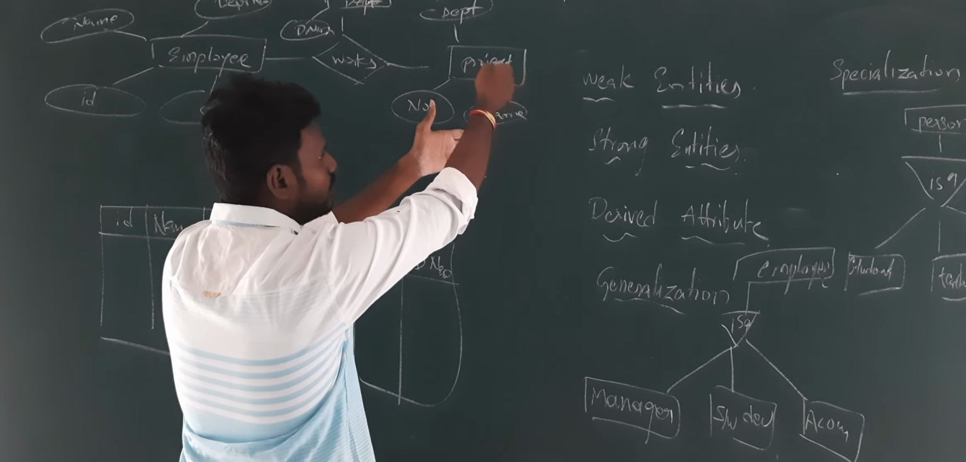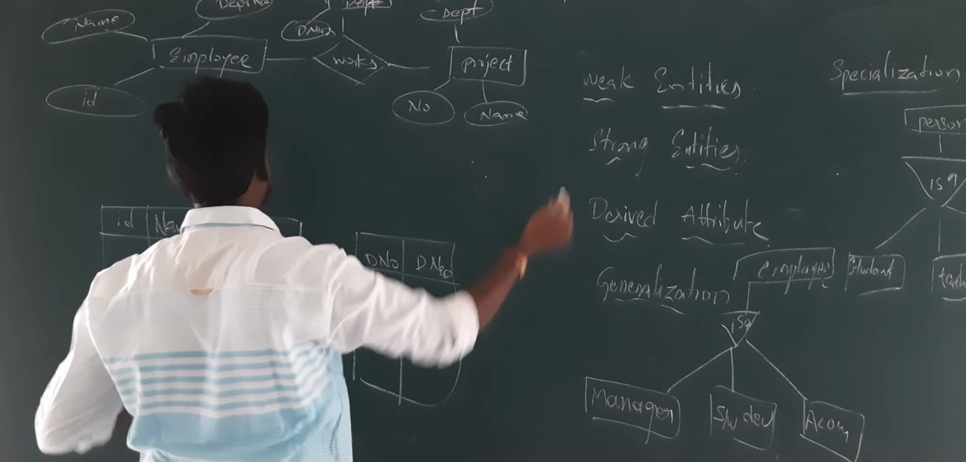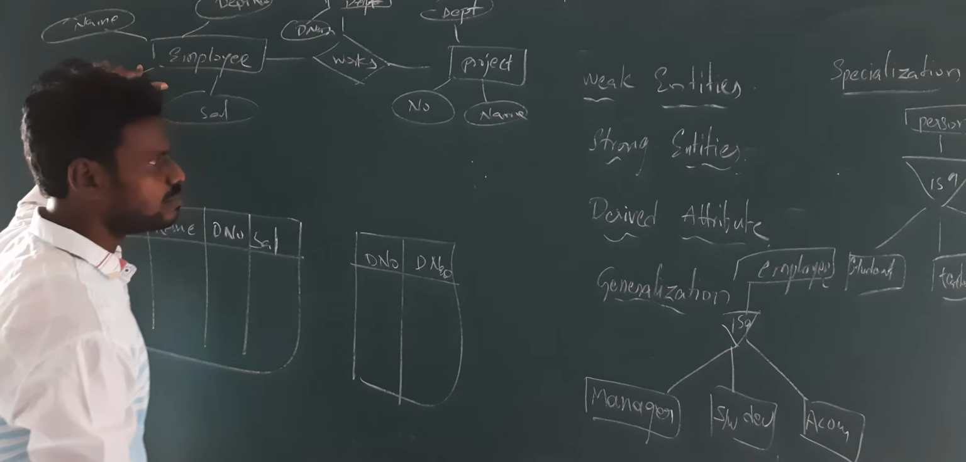And the project will be maintained by some employee, right? Employee number will be there. So by the employee ID, we can maintain the relationship between project and employee. Like this, we can convert the given entity relationship into the relational model also.